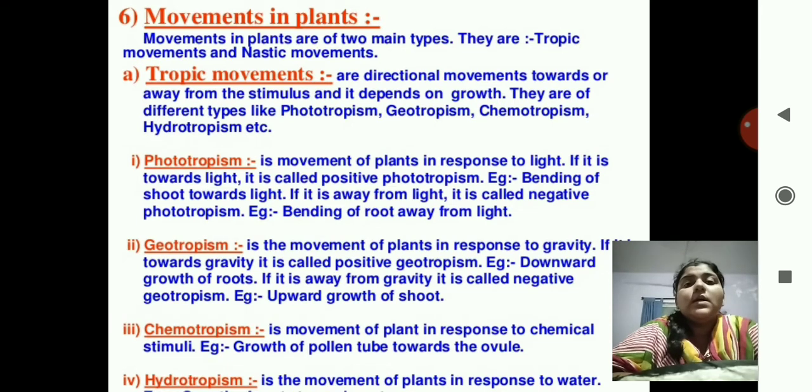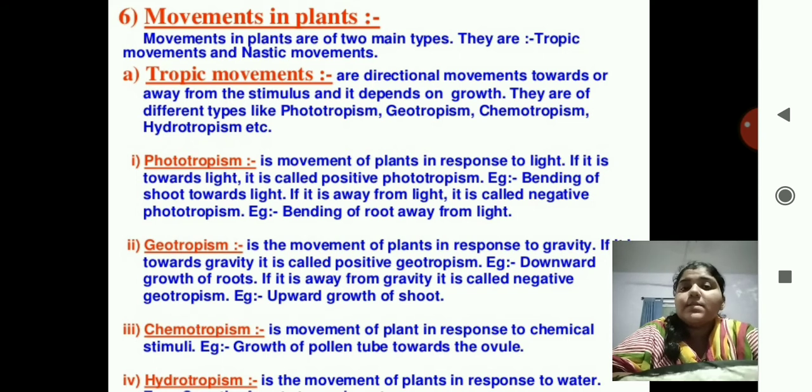See here, the movements in the plants, what we say, the tropic movements. Tropic movements means what? They are directional movements, towards or away from the stimulus, and they depend on the growth. There are different types of tropic movements, that is phototropism, geotropism, chemotropism and hydrotropism.